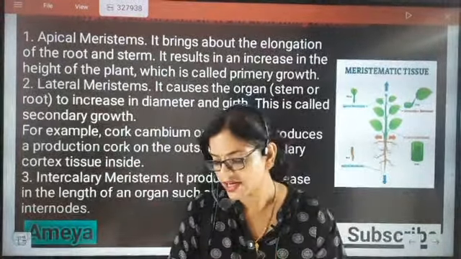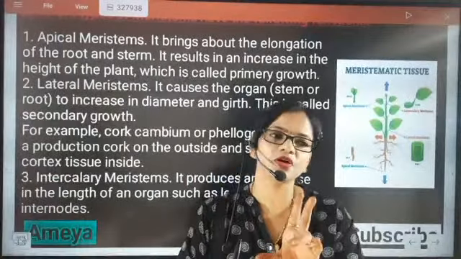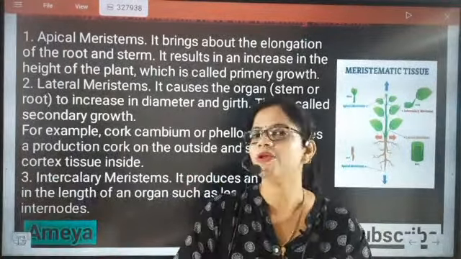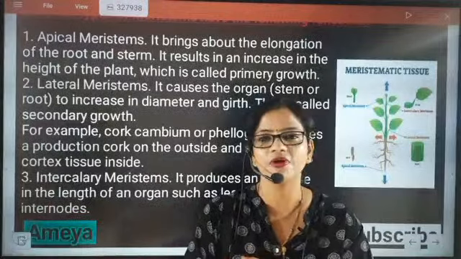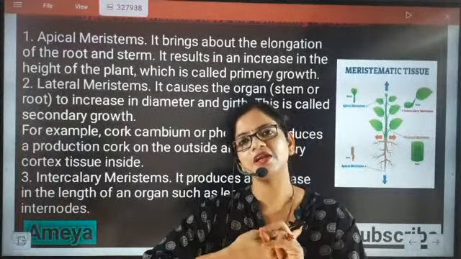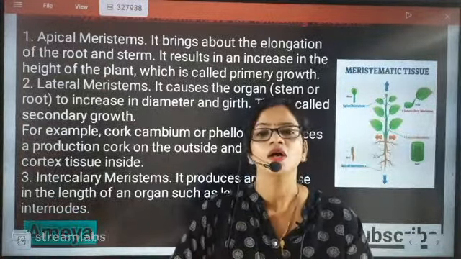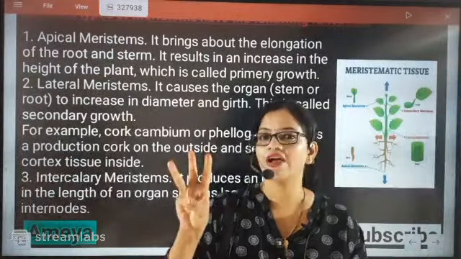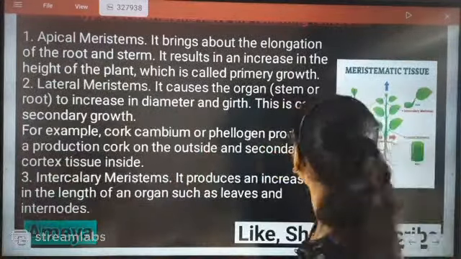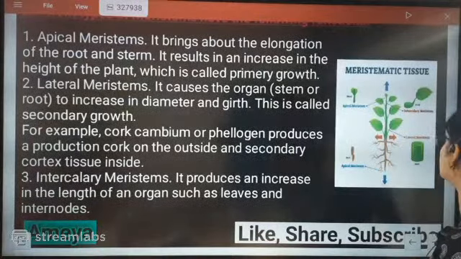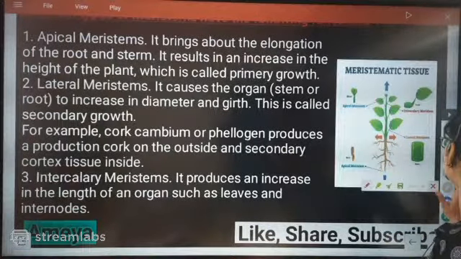So we are exactly going to check that, beta, how many types of tissues are there. One is simple permanent tissue and another is complex permanent tissue. Now simple permanent tissue is divided into three types. What are the three types of simple permanent tissues?